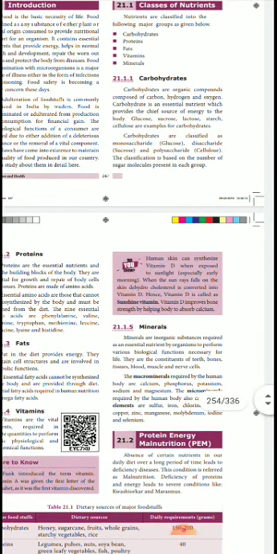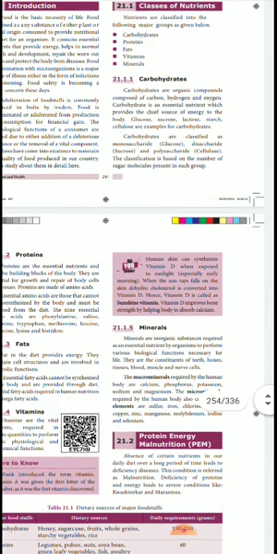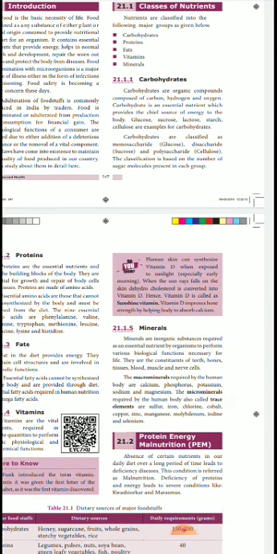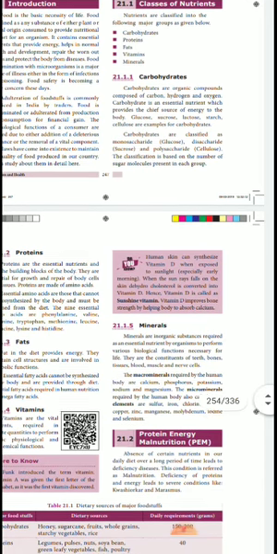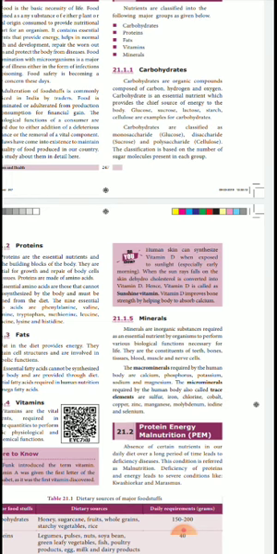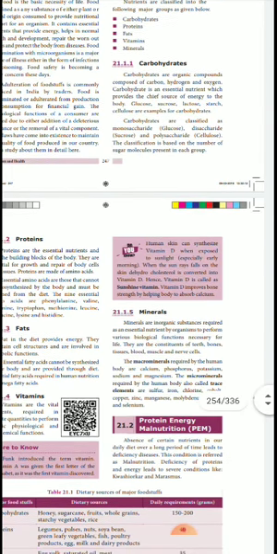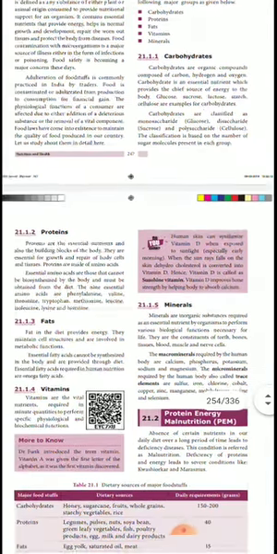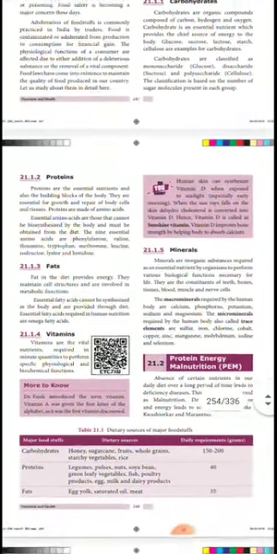It is a chief source of energy to the body. Glucose, sucrose, lactose, starch, cellulose are examples of carbohydrates. If you are eating carbohydrate food products, you are getting glucose and sucrose. Glucose you know; sucrose is a sugar molecule, lactose is a milk molecule and starch is the normal one. The carbohydrates are classified as monosaccharides, disaccharides and polysaccharides. Monosaccharide we call glucose, disaccharide is sucrose and polysaccharide is cellulose. The classification is based on the number of sugar molecules present in each group.